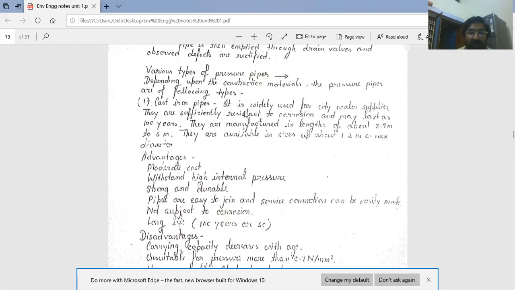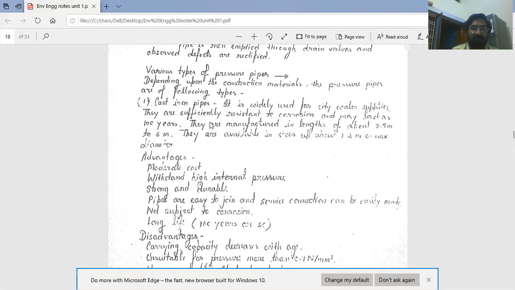These pipes are used to transmit the water from a source like a river or lake to the water treatment plant. These pipes are of bigger diameter. So in this list, the first pipe is cast iron pipes, which are widely used for city water supply.